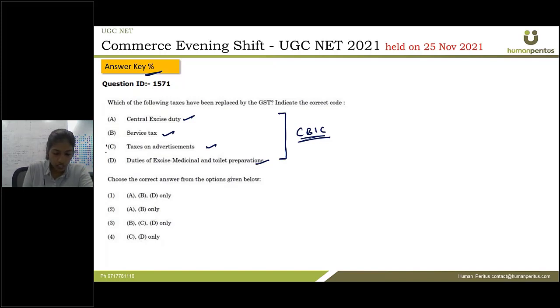People are having a doubt in this one because usually it is not written in the books that we are provided, but if you look at the CBIC website, you will see that it is also in the list of the replacement of the taxes. Okay, so this is also replaced, so the answer should be A, B, C and D, all the 4 options.